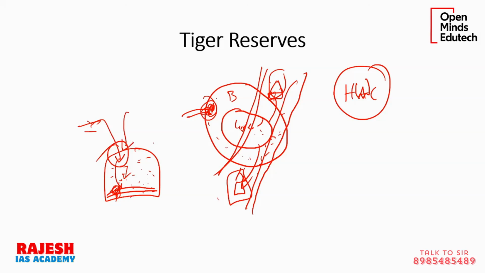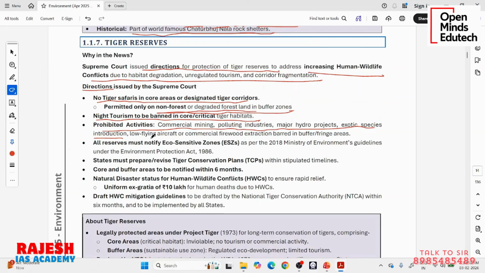So this is called exotic or alien species. Whenever we are introducing exotic or alien species to any region, it is a natural threat to that region. Okay, so it is prohibited. Low flying aircraft and commercial firewood extraction are barred in this buffer or fringe. Fringe means edge areas. All reserves must notify eco-sensitive zones. So those authorities managing those particular tiger reserves who are not notifying, you should immediately notify it.